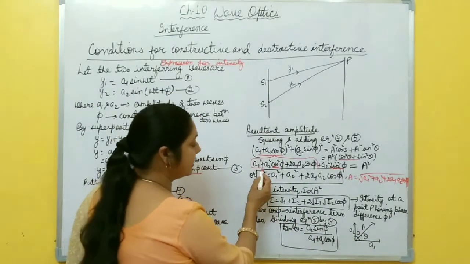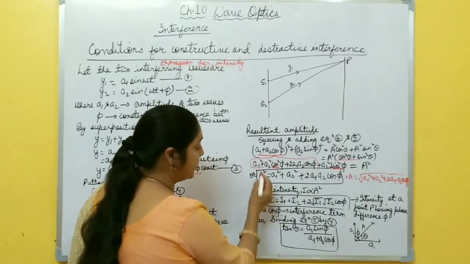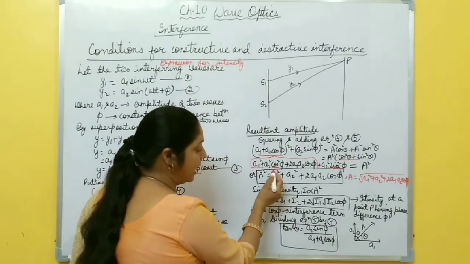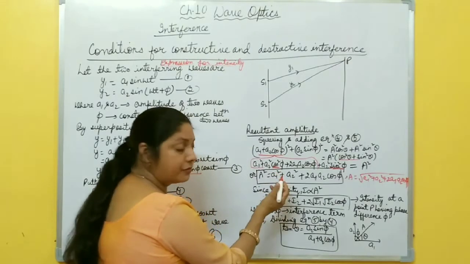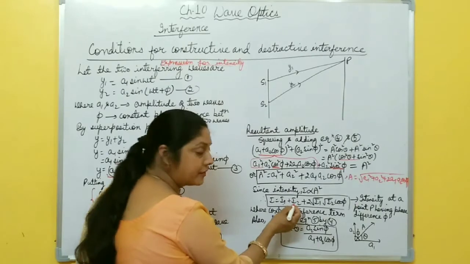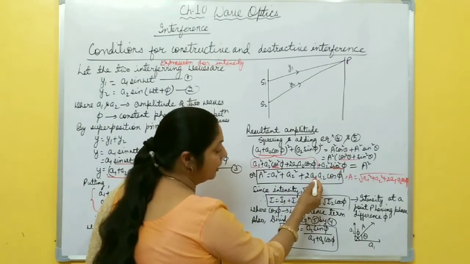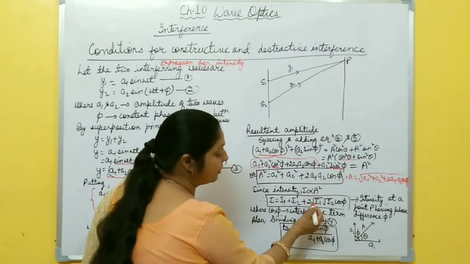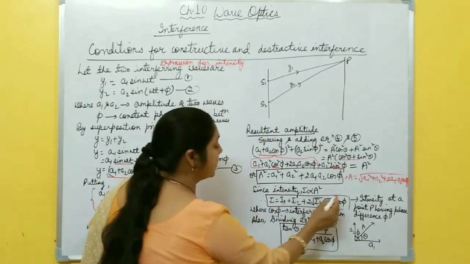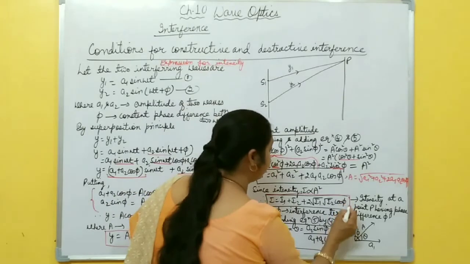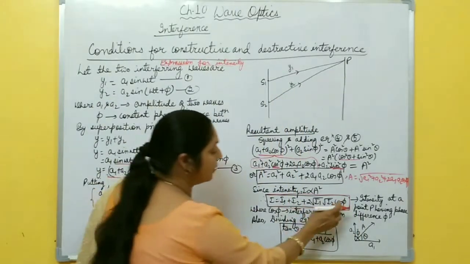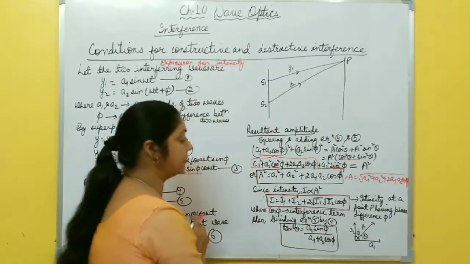So this is the resultant amplitude, and the square of it gives resultant intensity I. A1 square is the square of the amplitude of the first wave, so this becomes the intensity of the first wave, A2 square the intensity of the second wave, plus 2 A1 A2 cos phi, where in place of A1 you write under root I1, and A2 under root I2. This is the expression for resultant intensity at point P, and here cos phi is the interference term.